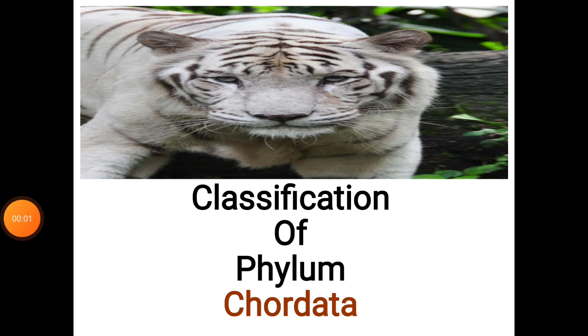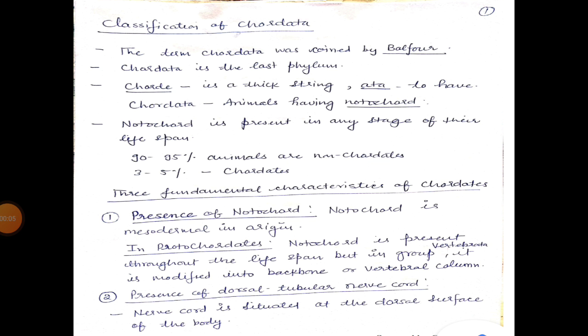Hello, dear students. Today we will study the classification of phylum Caudata. The term Caudata was coined by Balfour. Caudata is the last phylum. Caud means a thick string and eta means to have. The animals having a thick string, that is notochord, come into the phylum Caudata. Notochord is present in any stage of their life cycle.